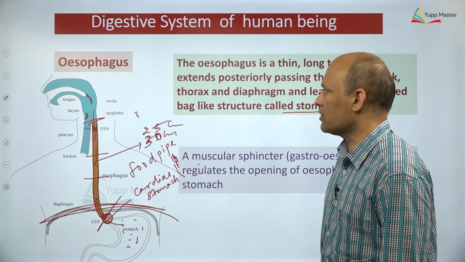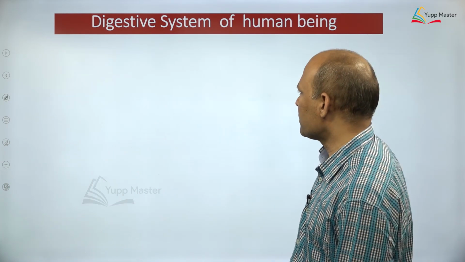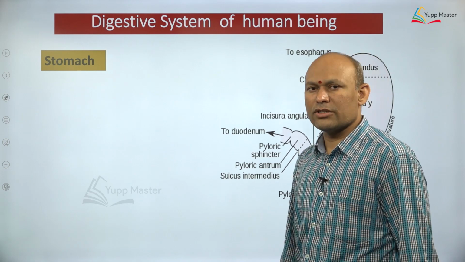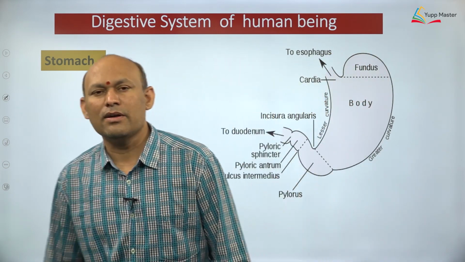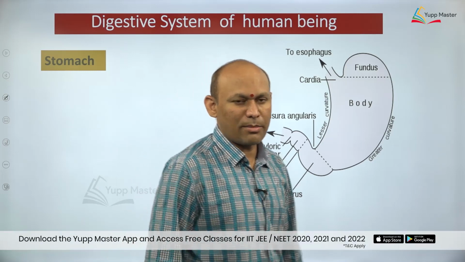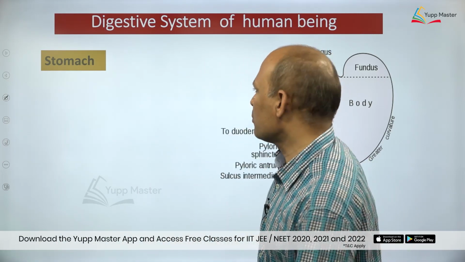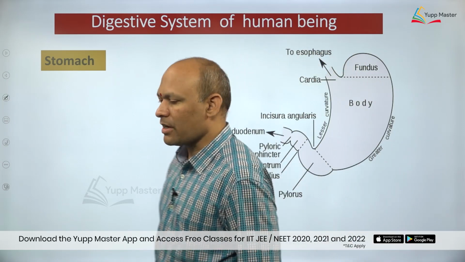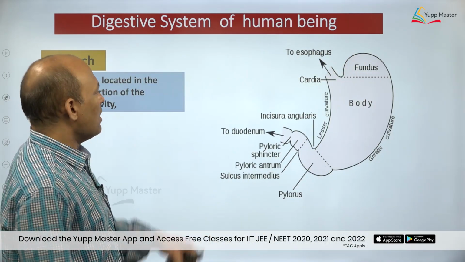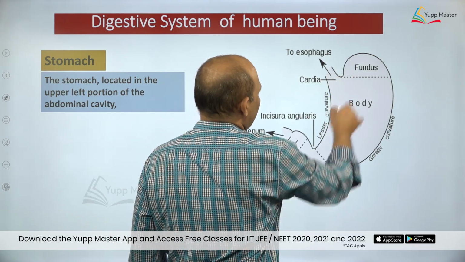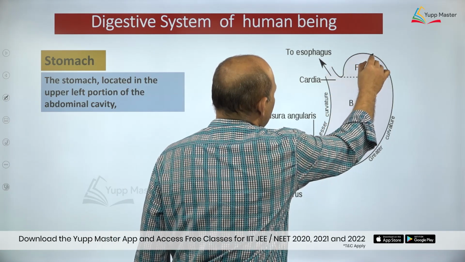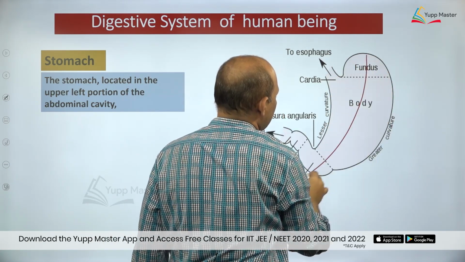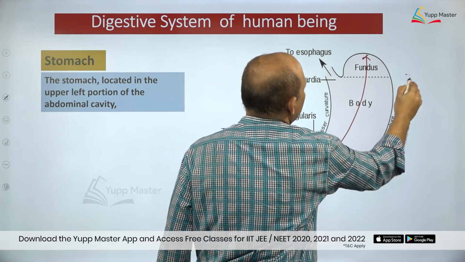So with this we have finished what, dear students? The esophagus we have finished. Let us understand the stomach. The next part of our alimentary canal is what? The stomach. The stomach is very important, most important, dear students. If you see the length of the stomach, its length is approximately 30 centimeter.